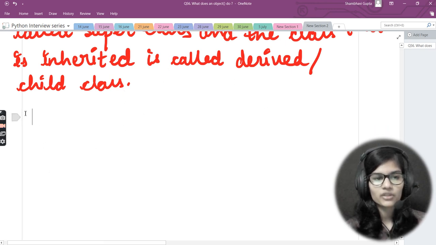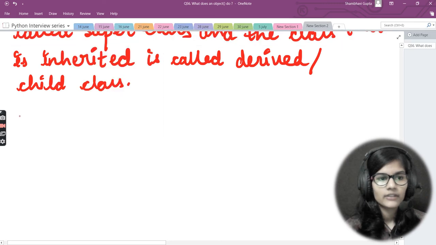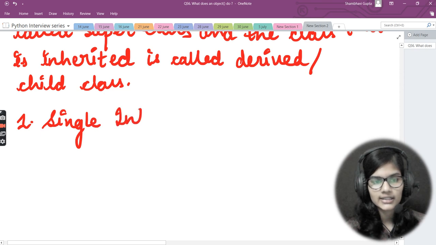Now what are the different types of inheritance which we have in this Python programming? Okay, just one second, let me take out some color. Fine. Now what are the types of inheritance that we are having? First one is basically the single inheritance. That is basically what we meant from it.